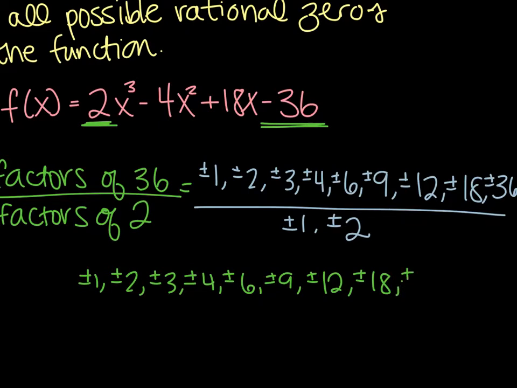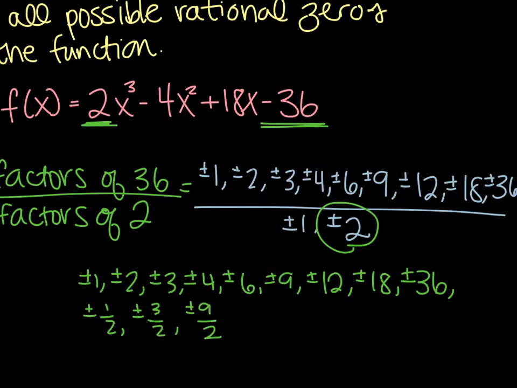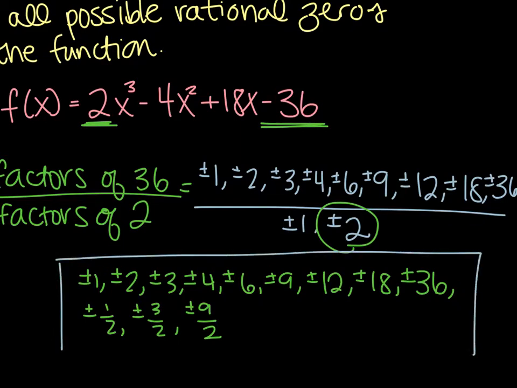So many possibilities. Okay, now I want to go through and look at 2 as my denominator. So instead of 1, now I want to look at all the combinations with 2. So that gives me plus or minus 1/2. When I do plus or minus 2 divided by plus or minus 2, that's 1, and I've already listed that, so I don't have to list it again. All right, so going through, I see that the only combinations I have left are these 3 right here. Okay, now I have come up with all the possible rational zeros using my theorem.